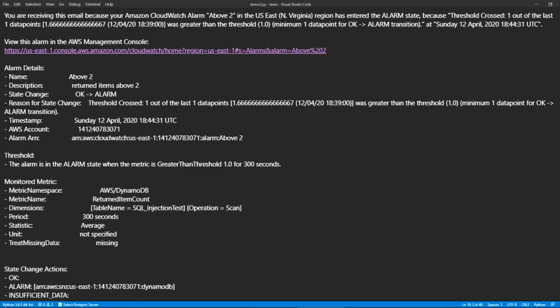When it comes to defending the database, you can use the same steps as we demonstrated before with CloudWatch and apply it to DynamoDB instead.